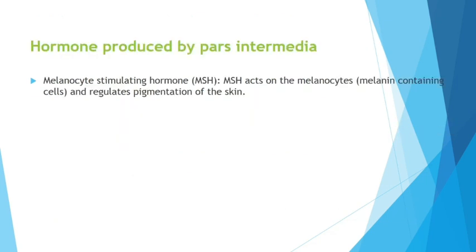Next, pars intermedia, that is the second part of the pituitary. Actually, it doesn't belong to anterior pituitary. MSH, always remember melanocytes. These are the type of cells which produce melanin. You know that pigmentation of the skin. Remember that this is the only hormone released from pars intermedia.